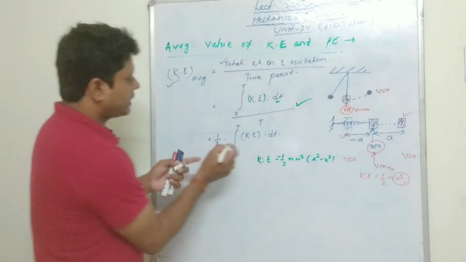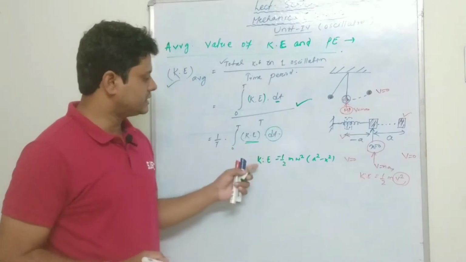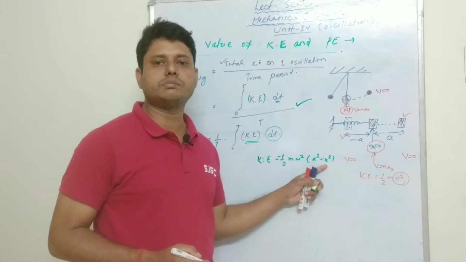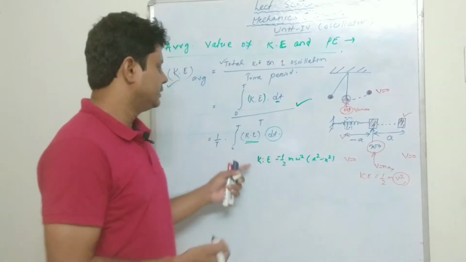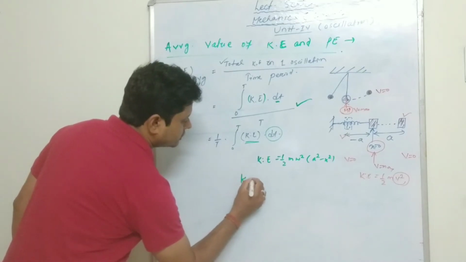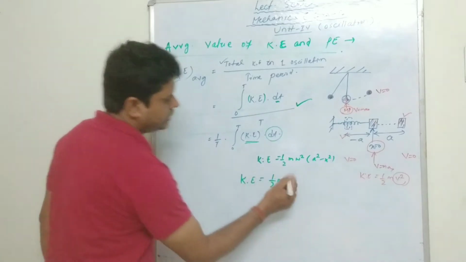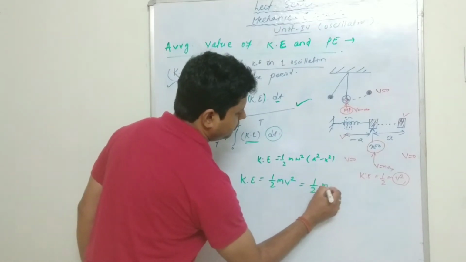So here kinetic energy is integrated with time, but this kinetic energy is a function of the displacement. So we are going to take the kinetic energy as a function of time. If we consider kinetic energy equal to half m v square in general, and we put here half m, what is the v value?